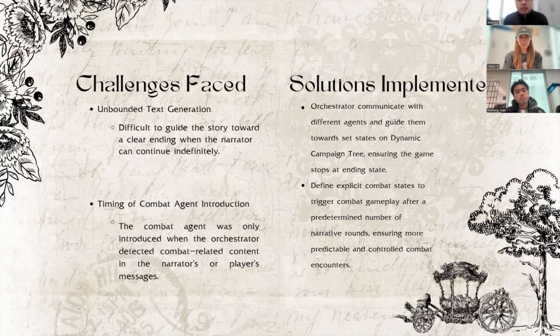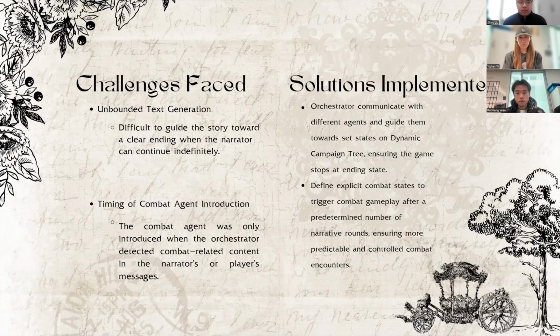The first challenge that we face is unbounded text generation. It is very difficult to guide a story towards a clear ending when the narrative AI can continue indefinitely. Our solution for that is to create an orchestrator that can communicate with different agents and guide them towards a set of states in a dynamic campaign tree, ensuring that the game stops at an ending state.